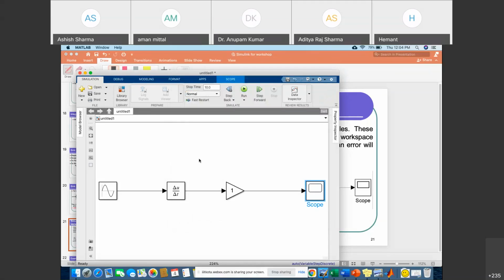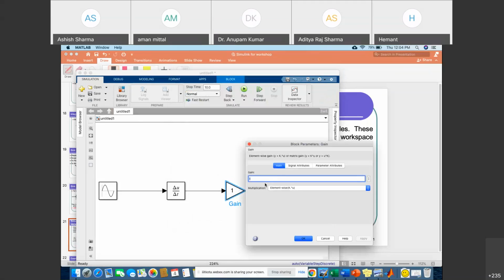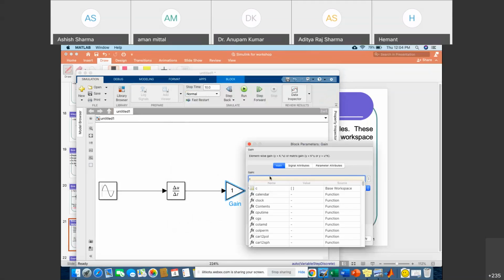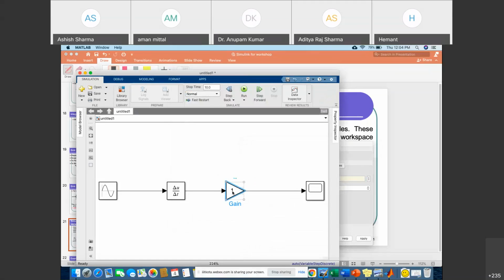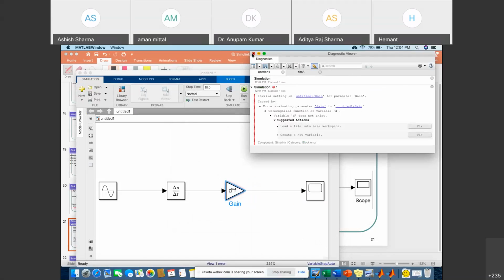Great. Now suppose you want to give some variable, something other, like I am giving D multiplied by F, something like that. Okay, now it will not run because D and F are not defined yet.